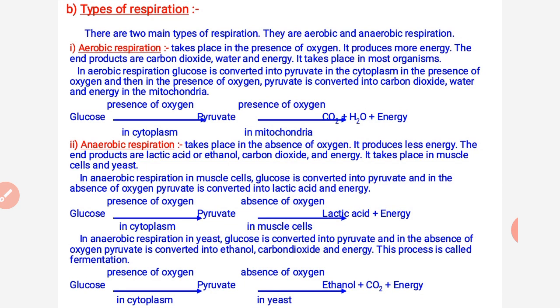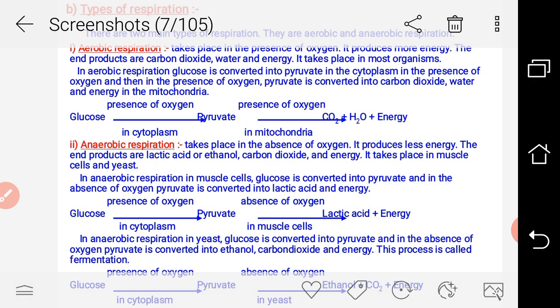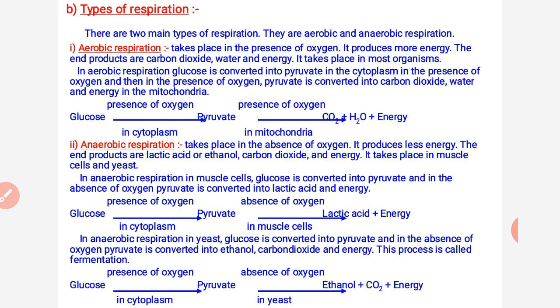These are all the lower organisms which perform anaerobic respiration, because for the formation of energy, oxygen is not required for them. Actually they can respire in the presence of oxygen as well as in the absence of oxygen. There is not actually a compulsion for oxygen in that. Aerobic respiration.